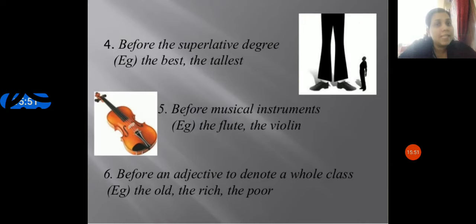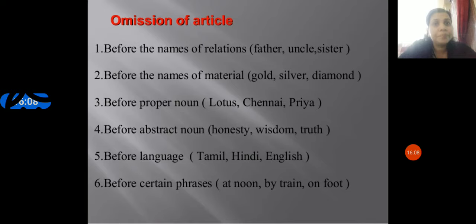Before the superlative degree: the best, the tallest. Before musical instruments: the flute, the violin, the guitar, the piano. Before an adjective to denote a whole class: the old man, the rich, the poor.